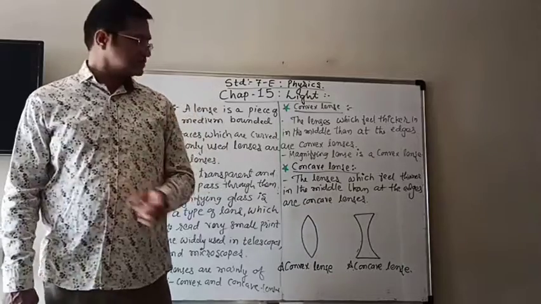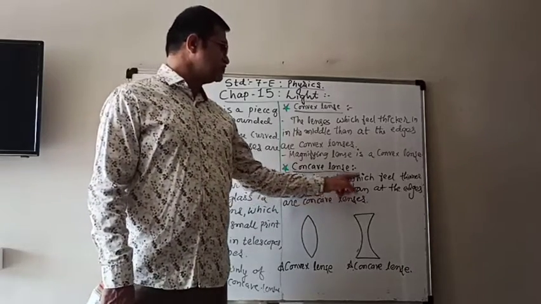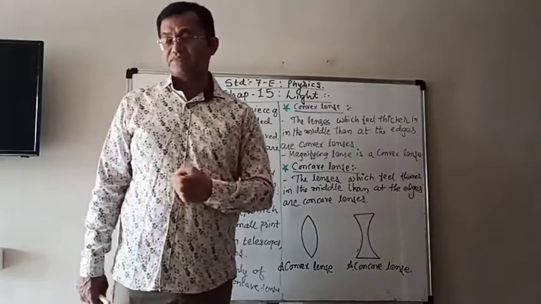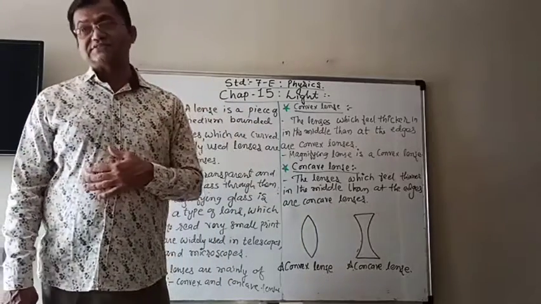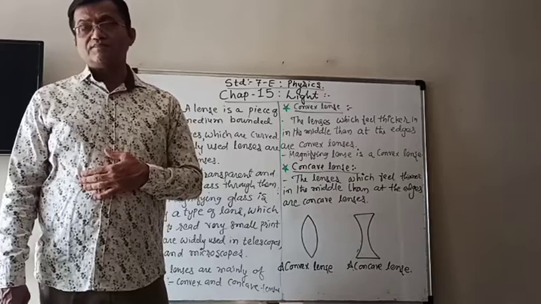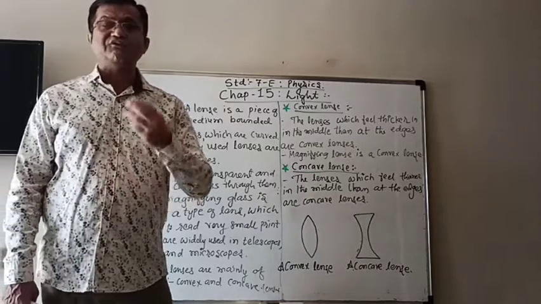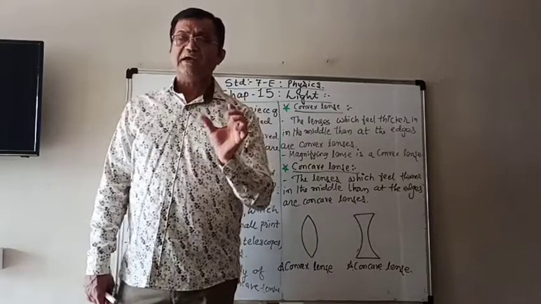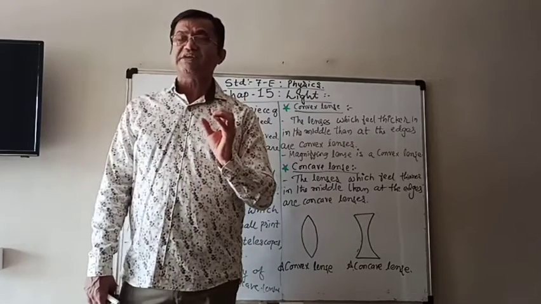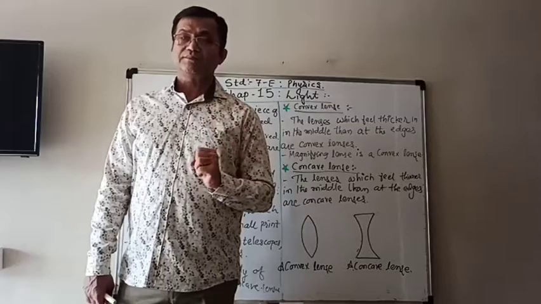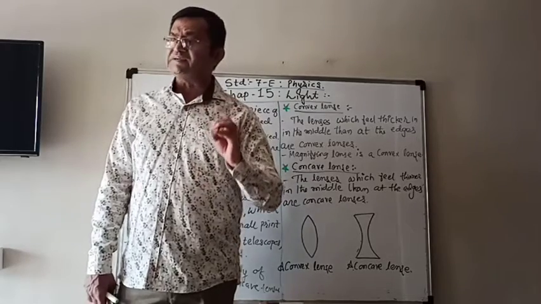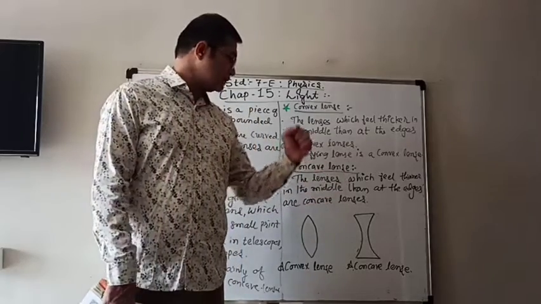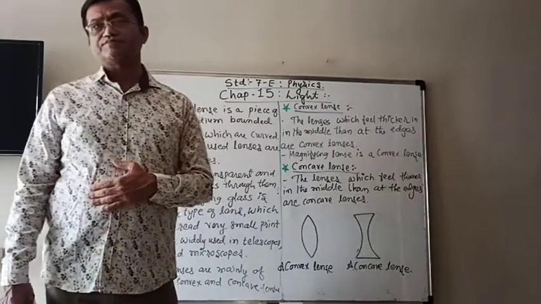And the other lenses, the lenses which feel thinner in the middle than at the edges, are concave lenses. When you touch them, you will feel that at the middle they are thinner than at the edges, which means the edges are thicker. So that type of lenses are known as concave lenses.